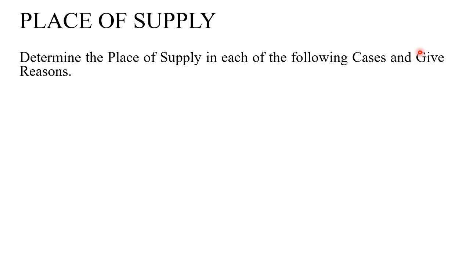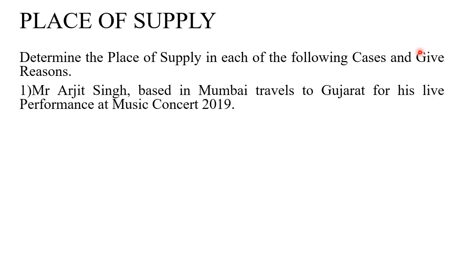Now let us understand the place of supply with the help of the following examples. Determine the place of supply in each of the following cases and give reason. That will be the question which will be given. Now the very first case: Mr. Arjit Singh, based in Mumbai, travels to Gujarat for a live performance at Music Concert 2019. Here the place of supply will be Gujarat.